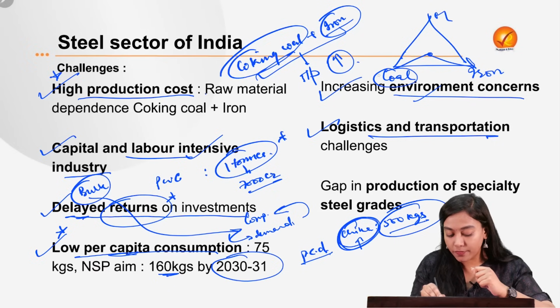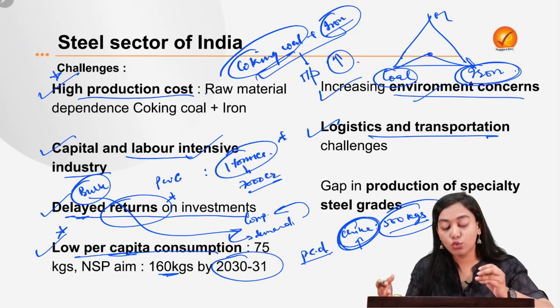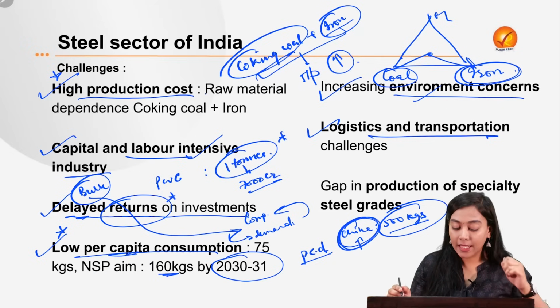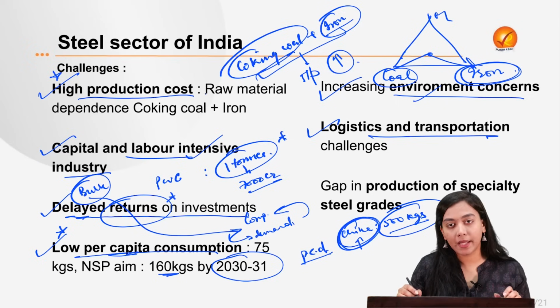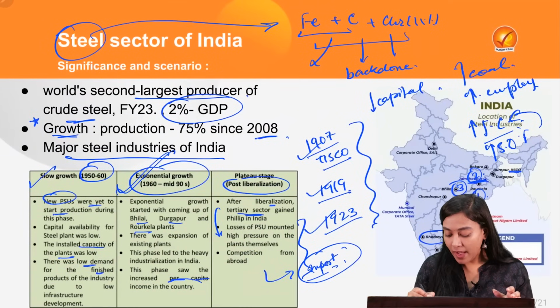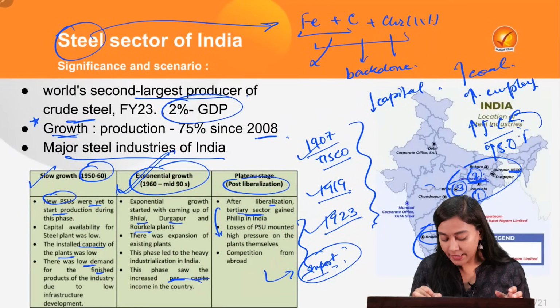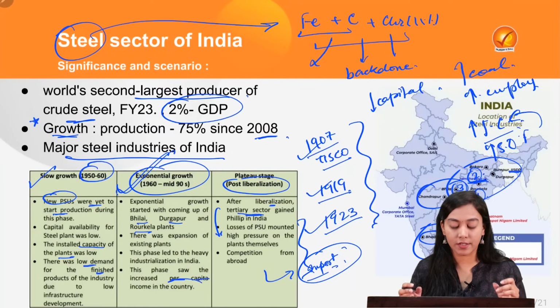Why? Because both of them are bulk reducing, weight losing components, and therefore transporting them would be a costly affair. But then, as you know, there are limited fields of iron and coal in India, and they are already clustered by the industries and the industrial clusters.